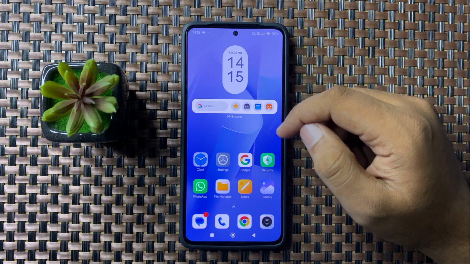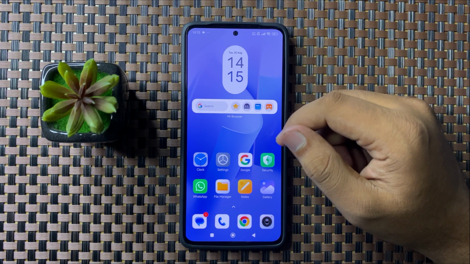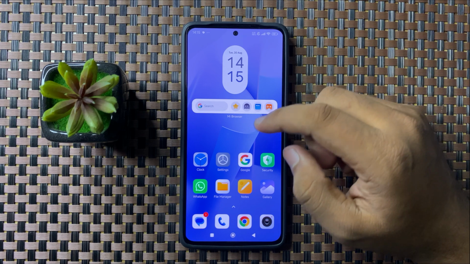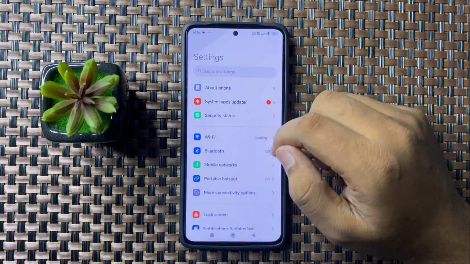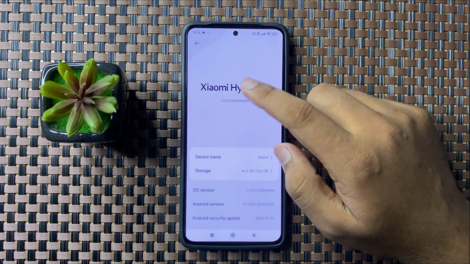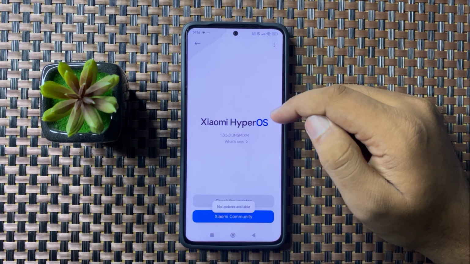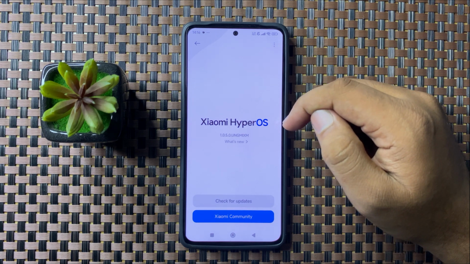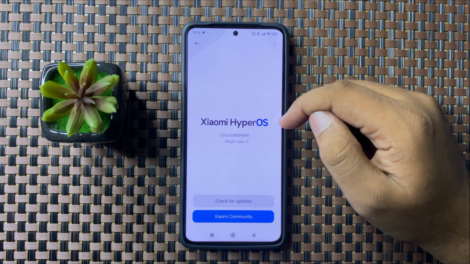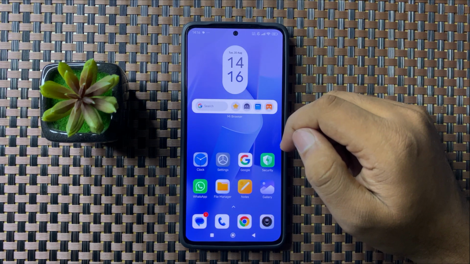But after restarting, if you are still facing the same issue, then the last solution is open settings, tap on about phone, and then tap on software version. Now from here check if your phone's software is up to date or not. So if it's not updated to the latest version, then update your phone to the latest version, and after updating your phone, the camera crashing issue will be fixed.